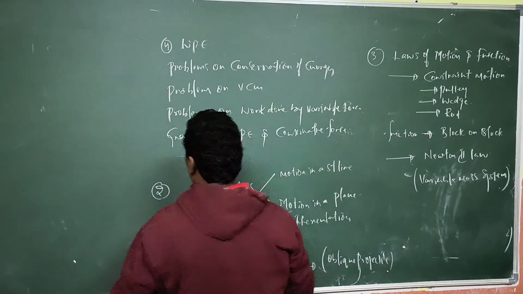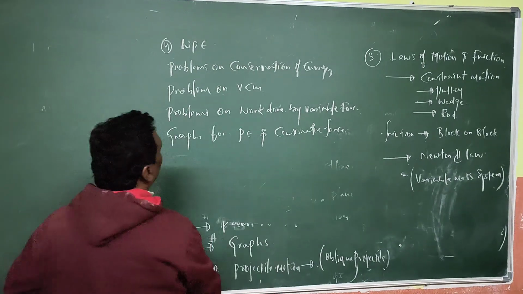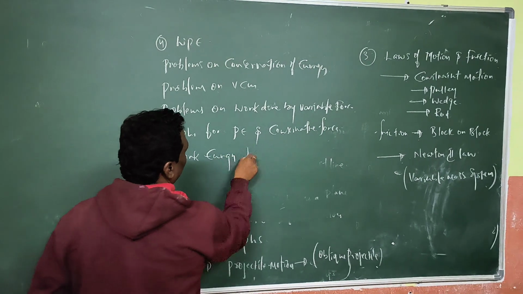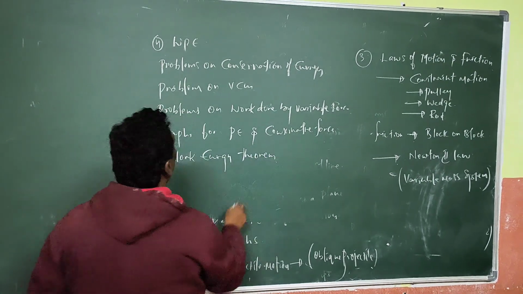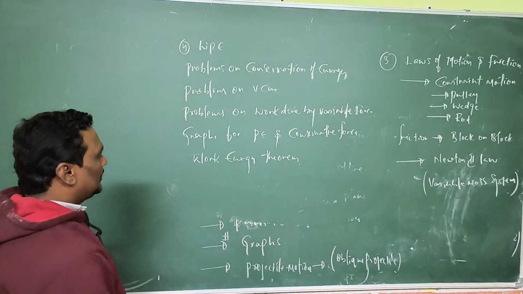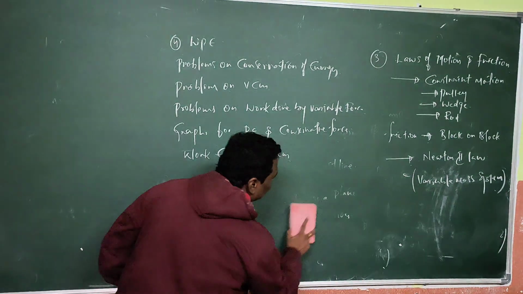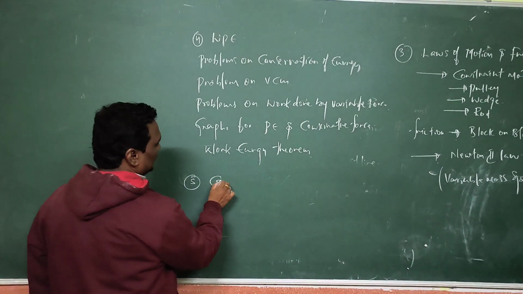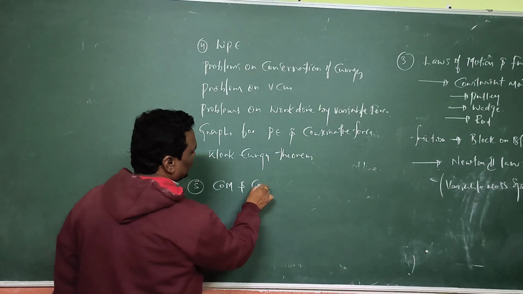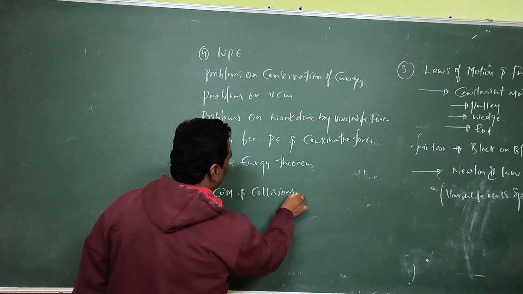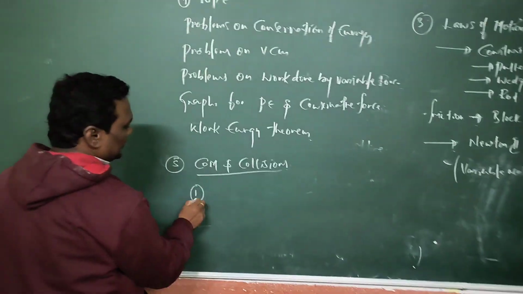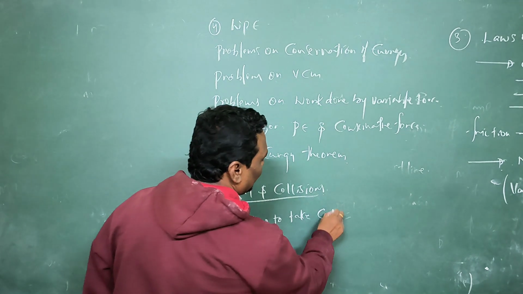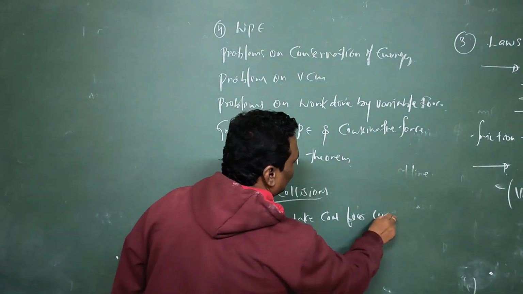Mainly you have to concentrate on the work energy theorem, as majority problems are based on the work energy theorem. And the fifth topic is center of mass and collisions. In center of mass and collisions, you have to concentrate on how to take COM for uniform rigid bodies.